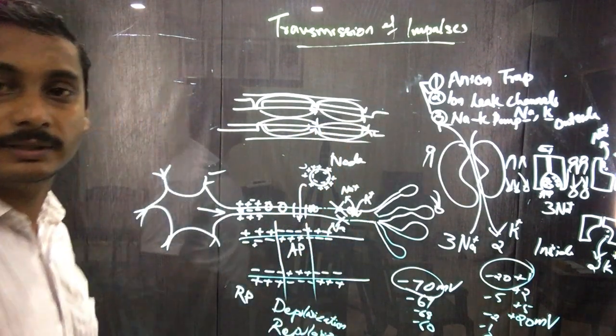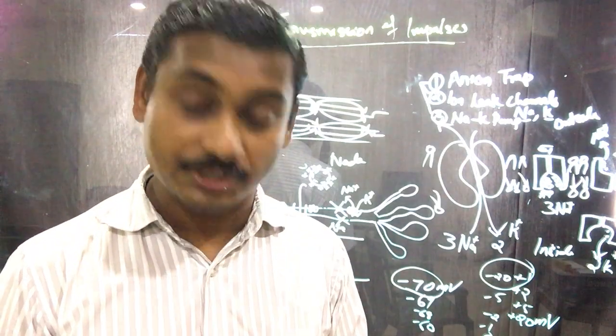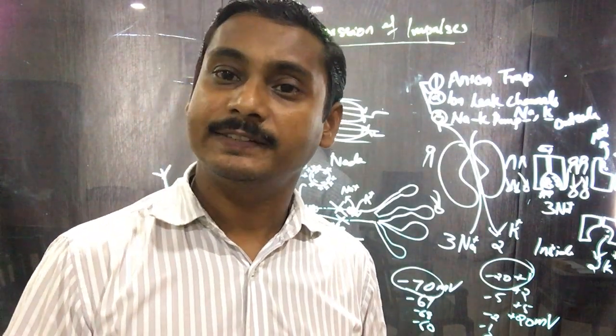This is what we call the saltatory transmission. Saltation means jumping. Why does this happen?